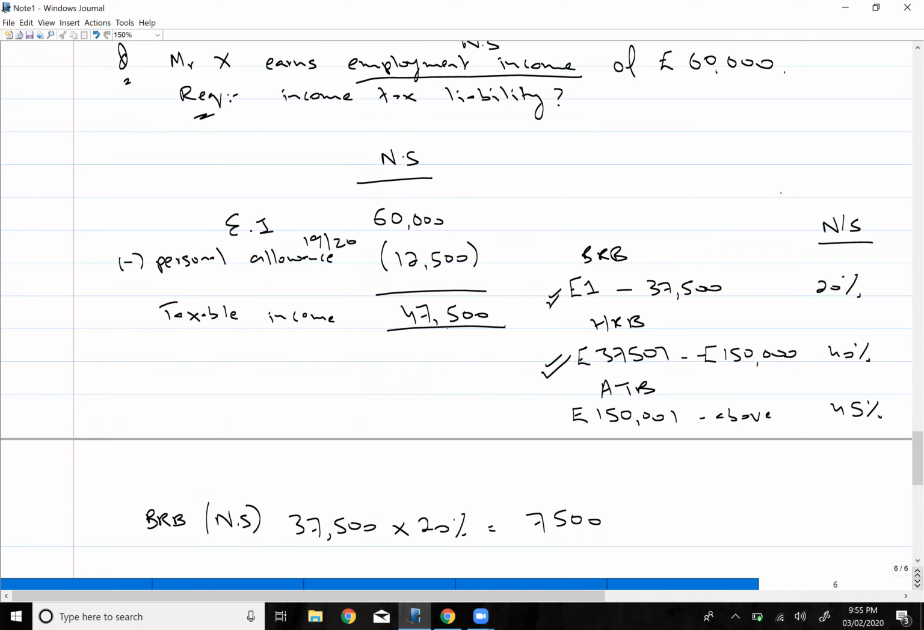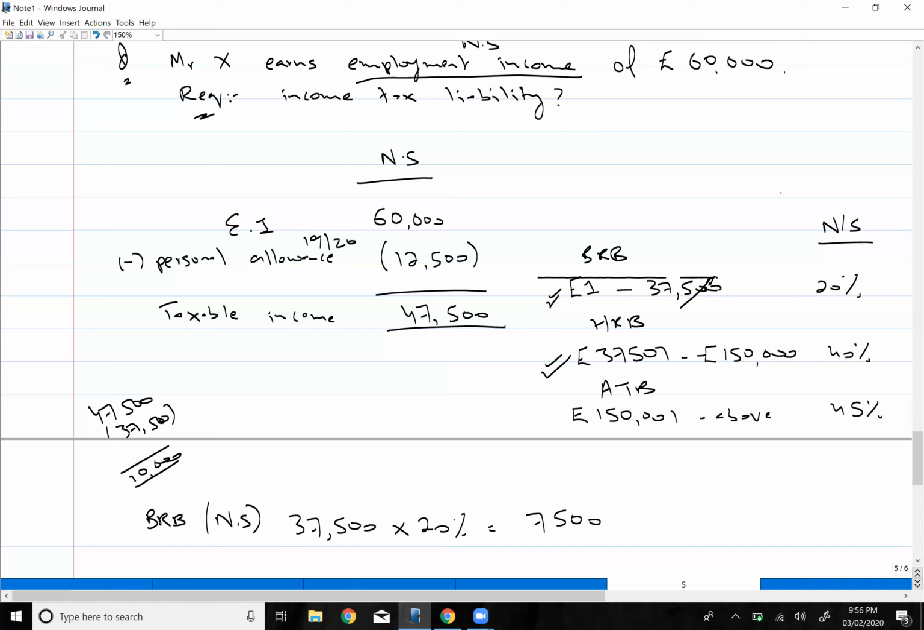Now out of this, you have applied tax on 37,500. So the remaining income on which you have to apply your tax is 47,500 minus 37,500. So my remaining income on which you still have to apply the tax is going to be 10,000. Now we don't have any space in the basic rate band. That is fully utilized. We don't have any further space over here.